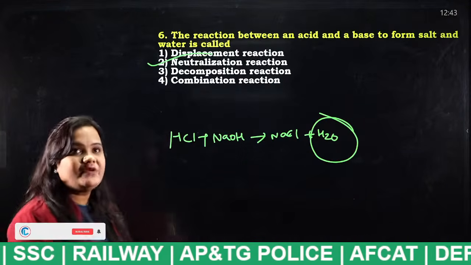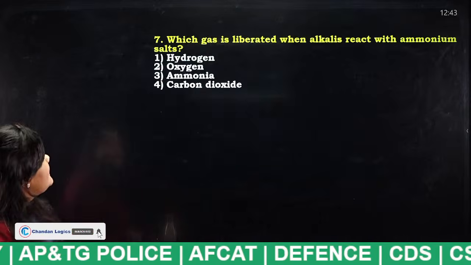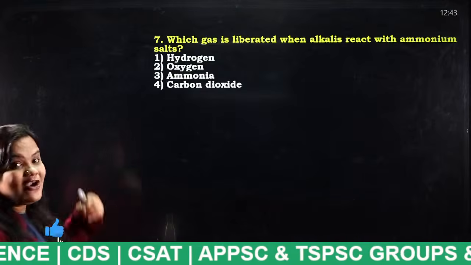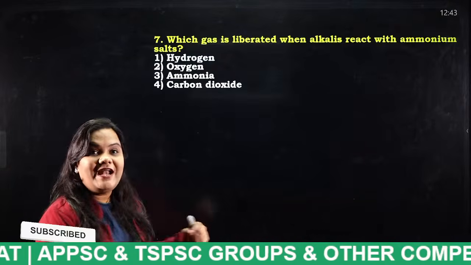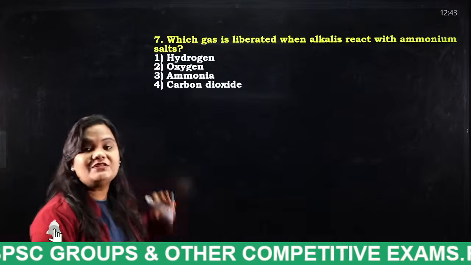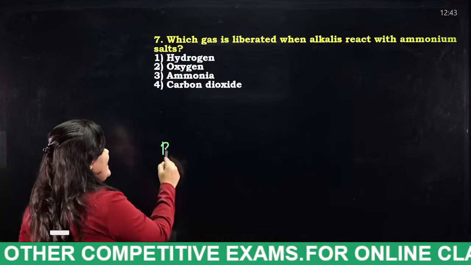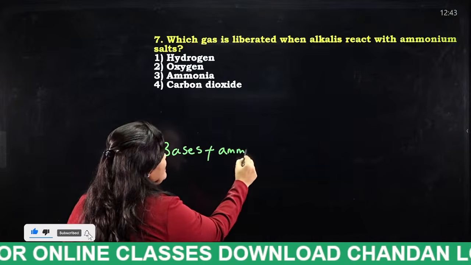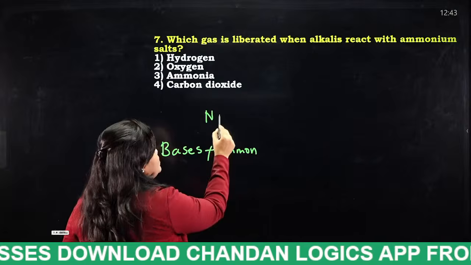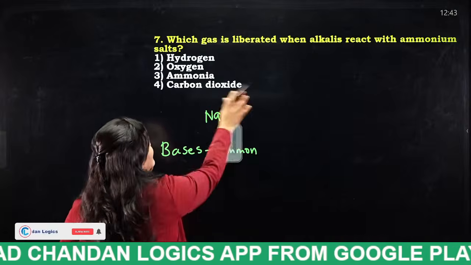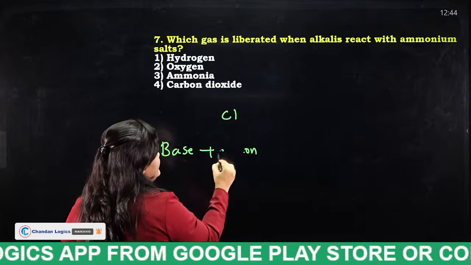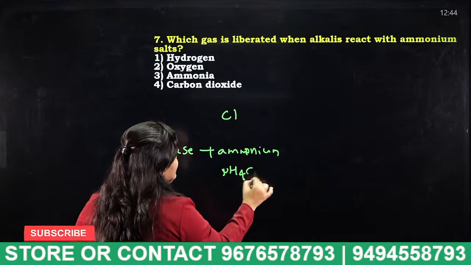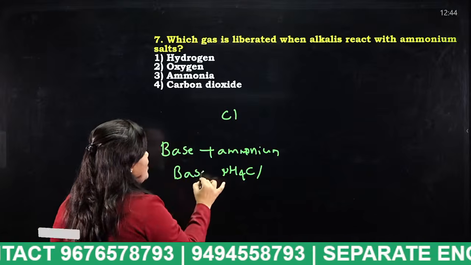Neutralization reaction. Very good. Next, when gas is liberated when alkalis react with ammonium salt, this is an important thing. So tell me students, who is going to give the answer for this question? Alkalis are nothing but what? Bases. When bases are reacted with ammonium salts, what are those? Ammonium salts means ammonium chloride. When a base reacts with ammonium chloride, what will you get?